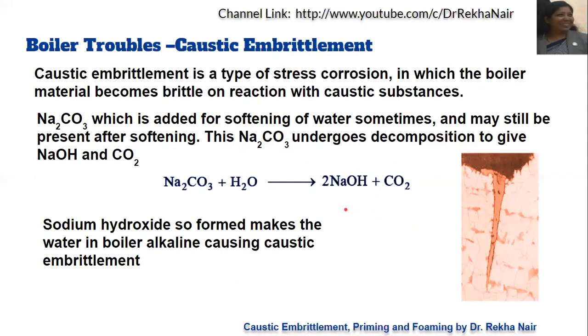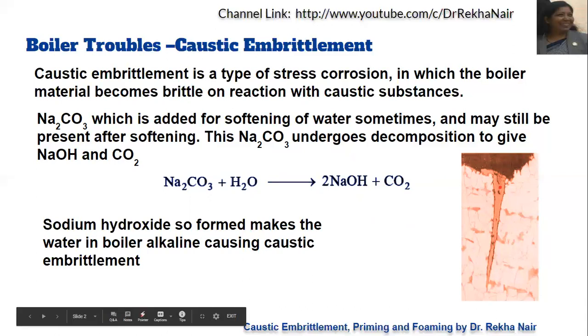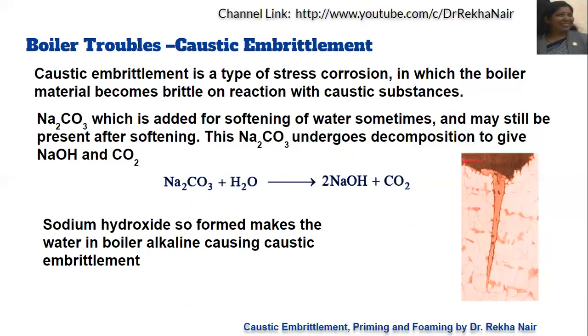You can say that this sodium hydroxide will penetrate into the hair cracks present in the boiler. Suppose this is a boiler and this is a scale, and due to thermal shocks, that is variation in temperatures, there may be some cracks formed, or we can say hair cracks.